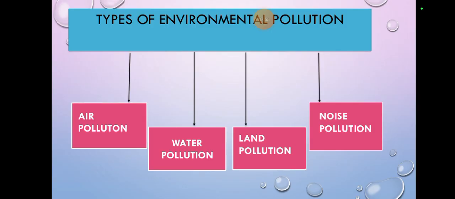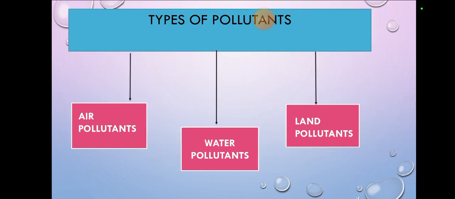So basically they are components of environment, and in types of environmental pollution I will consider air pollution, water pollution, land pollution, noise pollution. These are the types of pollution being caused in all countries, not only Pakistan. In every country we can find these types of pollution.